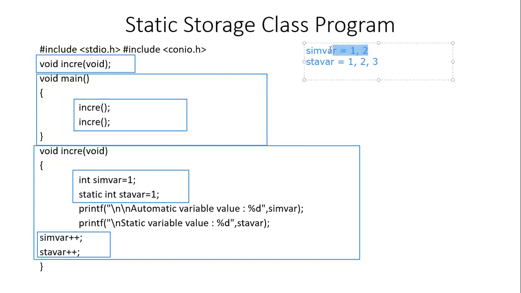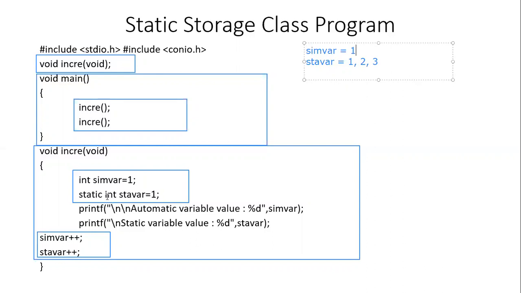So simple variable will become 2 and the static variable will become 3. Now, after the execution of the function, the simple variable will be destroyed once again. And if you call the increment function for the third time, then the simple variable will be created again and it will be initialized with 1, whereas the static variable will retain its previous value.